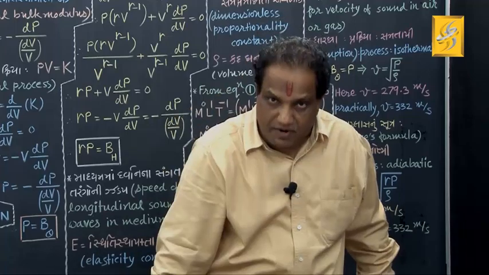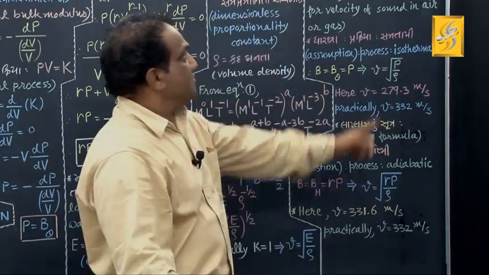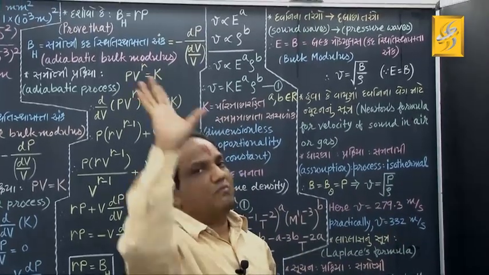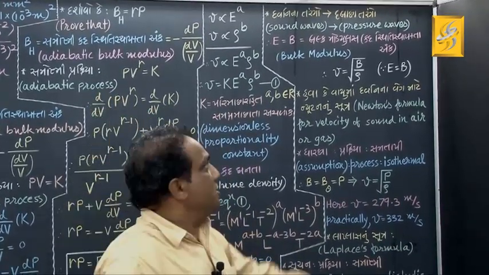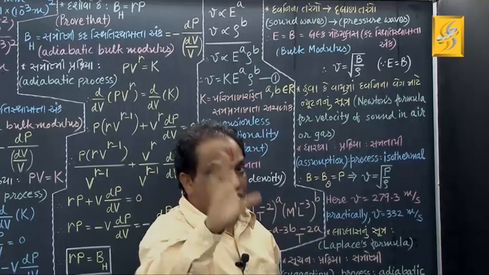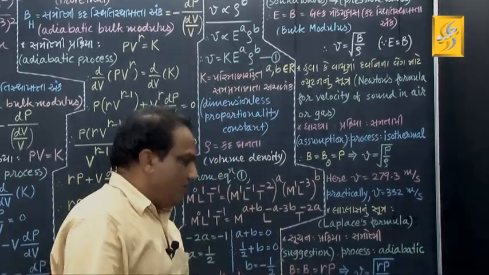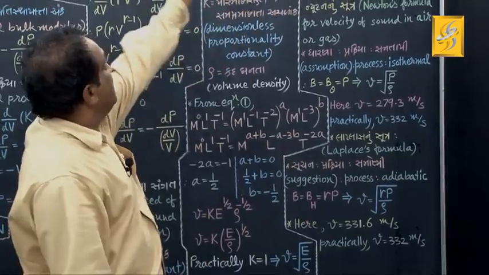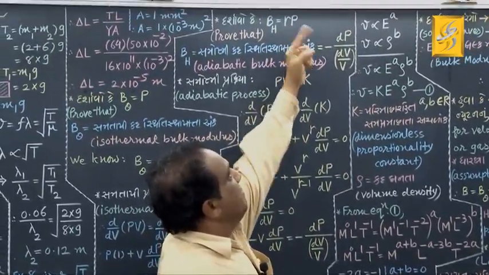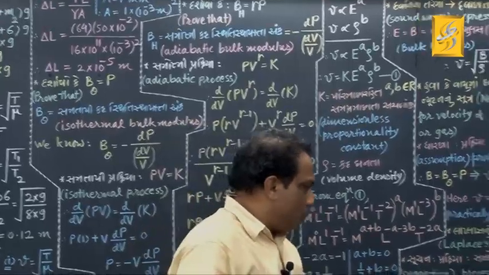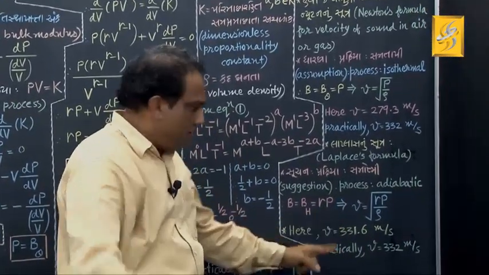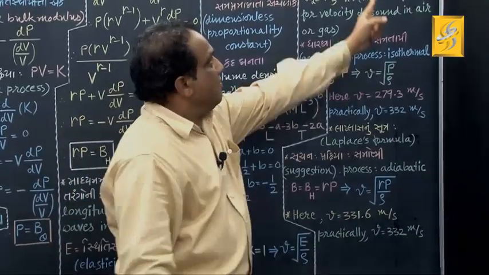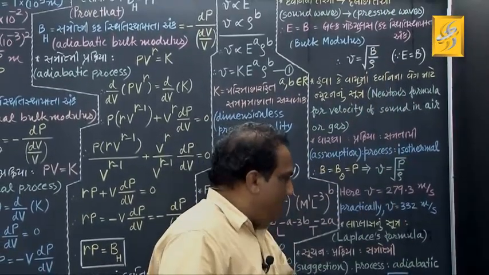And if it is adiabatic, we must replace this B by the adiabatic bulk modulus. So in place of B, we should write B_adiabatic. And what was the formula for B_adiabatic? Just now we have proved B_adiabatic equals gamma into P. Put it here. In short, B equals gamma into P.